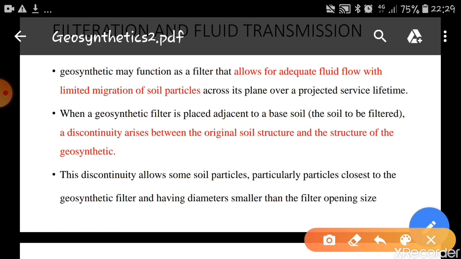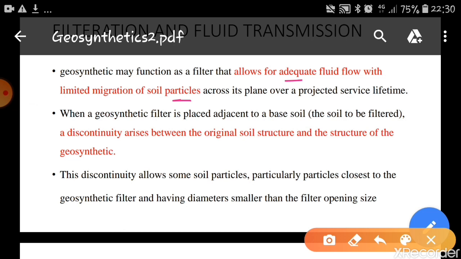So geosynthetics may function as a filter that allows for adequate fluid flow with limited migration of soil particles across its plane over a projected service lifetime. When it is used as a filter, it will not allow the soil particles to flow across its plane. That is the purpose called filtration and fluid transmission. It allows only the fluid to pass through the geosynthetic.